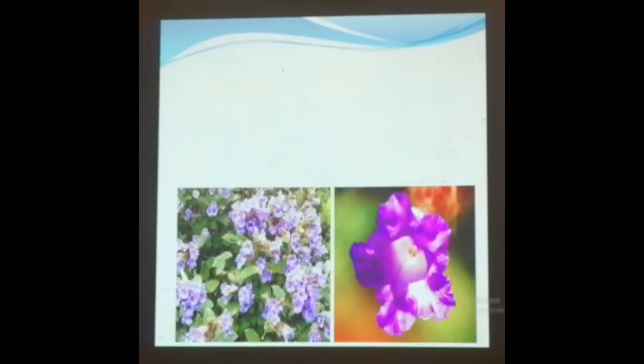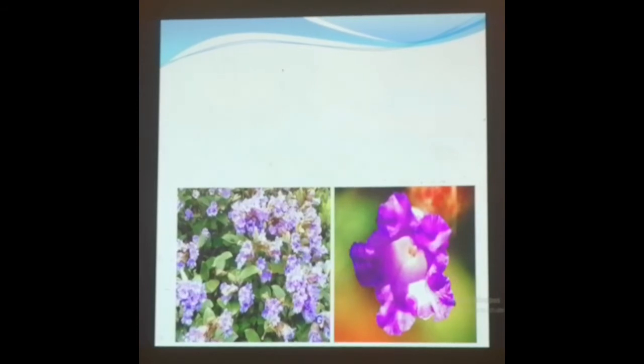So this slide shows an exceptional case. This is Strobilanthes kunthiana. It is also named as Neelakuranji. On the way to Kerala and Tamil Nadu, you can see these blue color flowers once in 12 years. The three stages we discussed, juvenile, reproductive and senescence, usually take some time, like 3 months or 4 months. But here is an exception, this particular plant bears the flower only after 12 years. After that, it's a gone case.